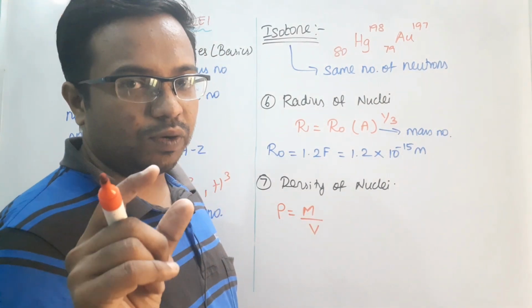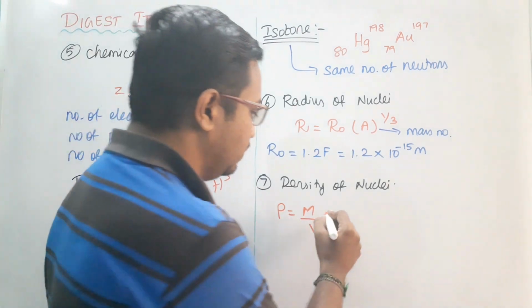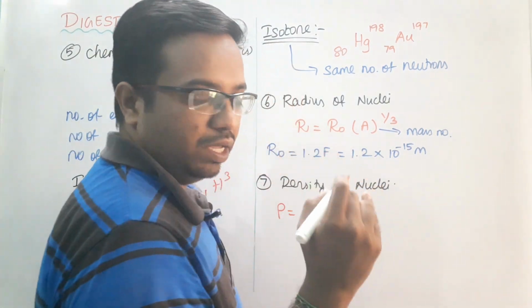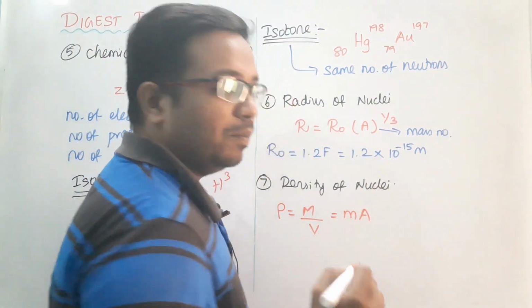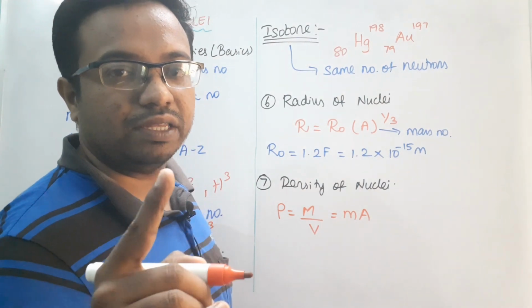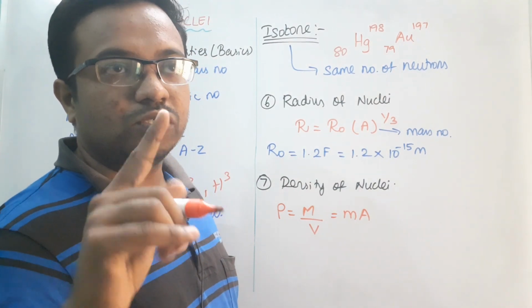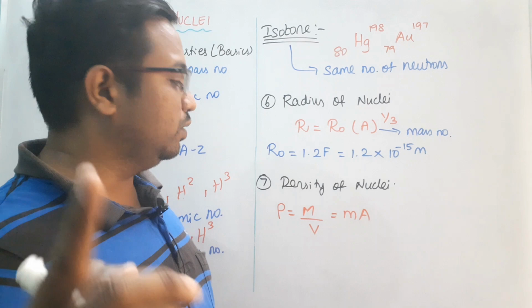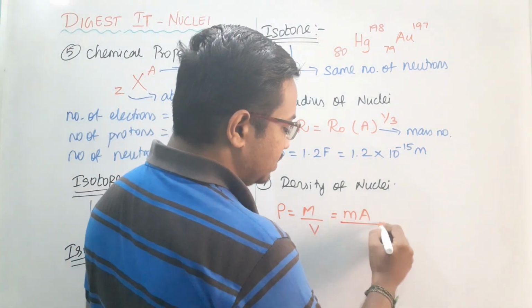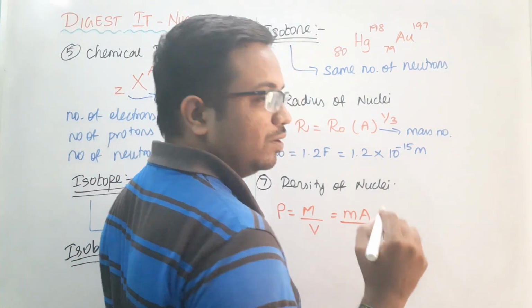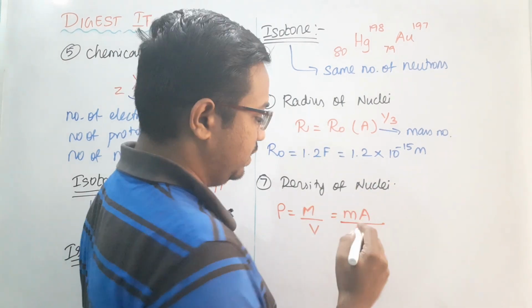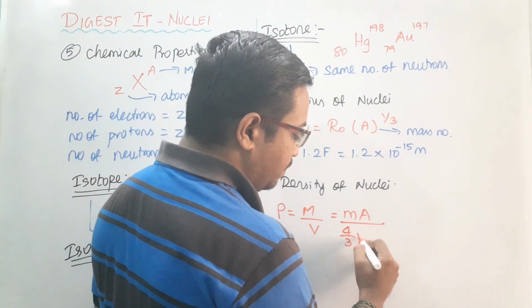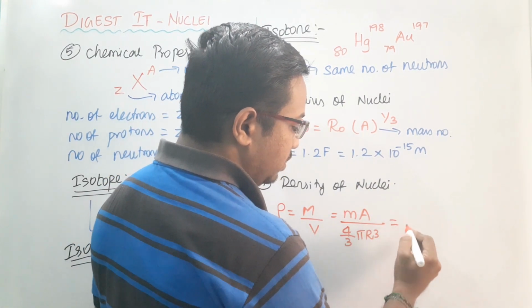In any nucleus, the total mass will be equal to the mass of a single nucleon into the number of nucleons. The number of nucleons is nothing but the mass number. So mass of one nucleon into the mass number is the total mass. And the nucleus volume will be of a sphere, so we will take 4 by 3 pi r cube for this.